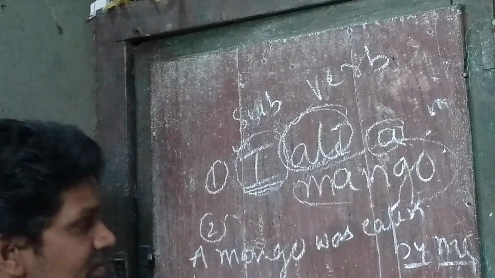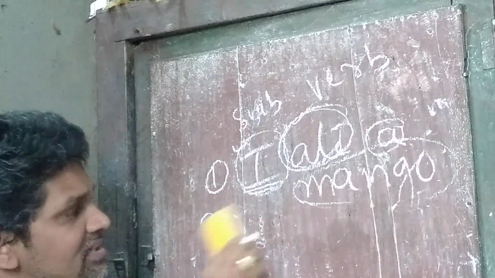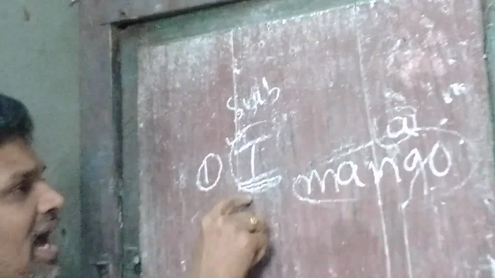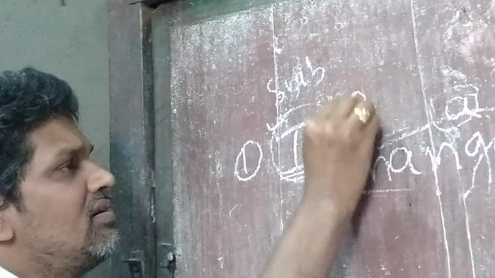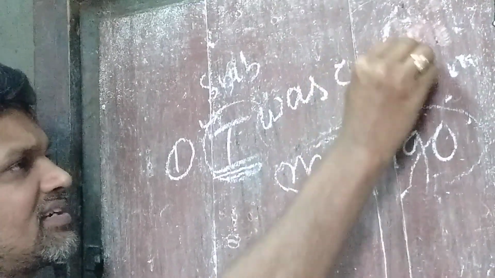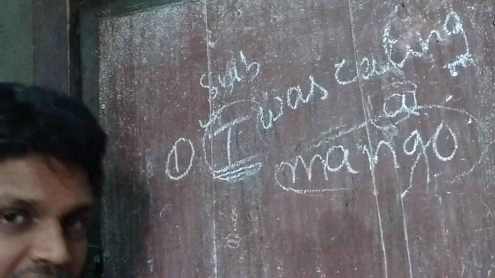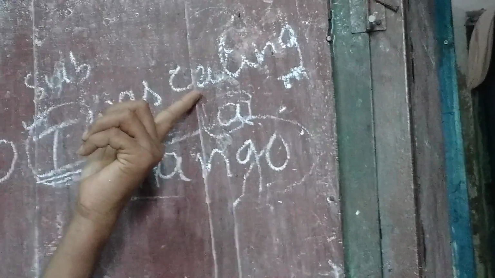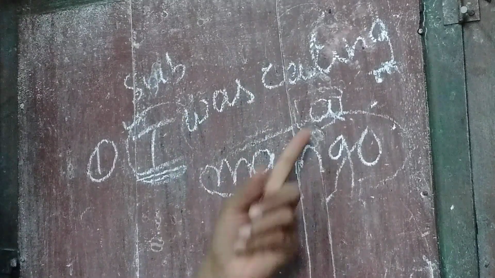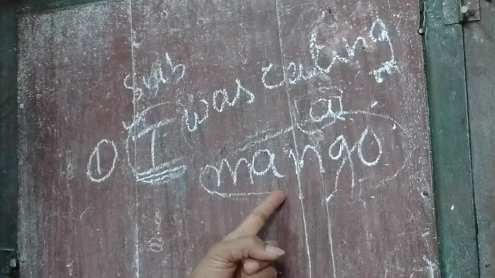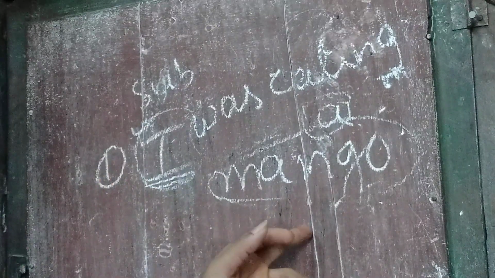Okay? Next. See the same example: I was eating a mango. Here also, I is the subject, was eating is the verb, and a mango is the object.